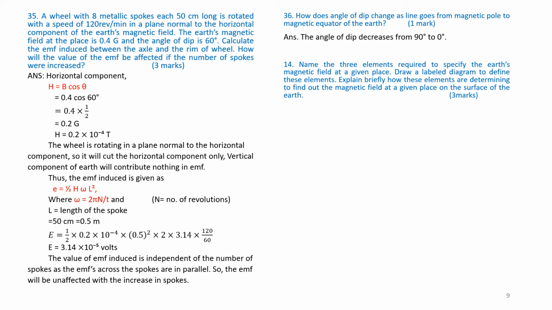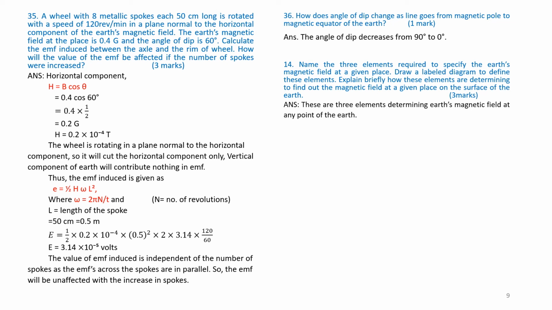This also we have explained in the beginning as well as in our previous videos. The next part is: explain briefly how these elements are determined to find out the magnetic field at a given place on the surface of the Earth. All three parts carry 3 marks. So let us repeat it.